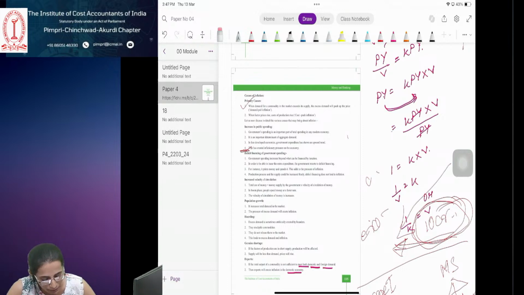It manages the public debt. It undertakes foreign exchange transactions on behalf of government. It acts as an agent of the government in dealing with international financial institutions like IMF and World Bank. IMF is the International Monetary Fund, right? And the World Bank, you know the World Bank. There is one bank in the whole world which is known as the World Bank. It advises the government on financial matters. The central bank is advising the government on financial matters.